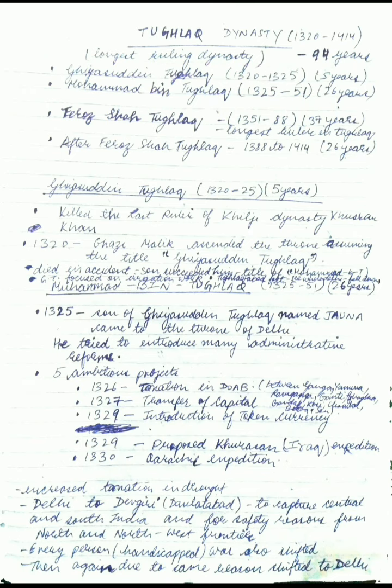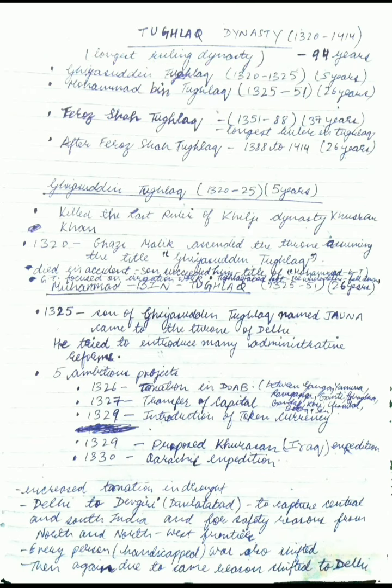As you can see here, Muhammad bin Tughlaq ruled for almost 26 years, 1325 to 1351. He was the son of Ghiyasuddin Tughlaq, named Jauna, and came to the throne of Delhi. He tried to introduce many administrative reforms, that is, he introduced five ambitious projects.